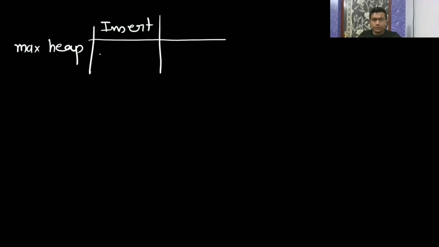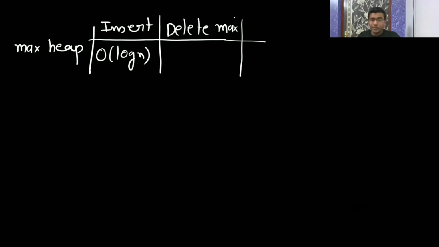Now we will see the summary part. So now this is your data structure. This is your max heap. Now tell me, for insertion how much time is it taking? For insertion it is taking big O of log n. For delete max, what is going to be the time complexity? It was taking log n.